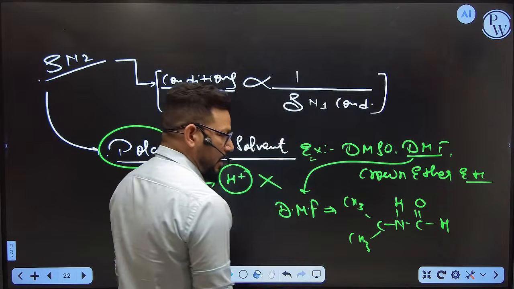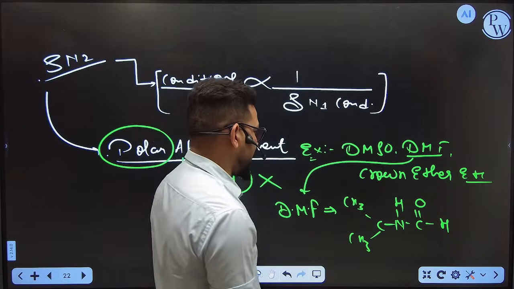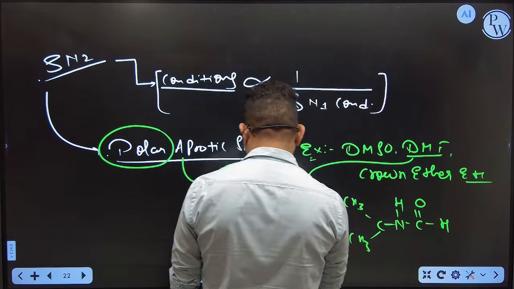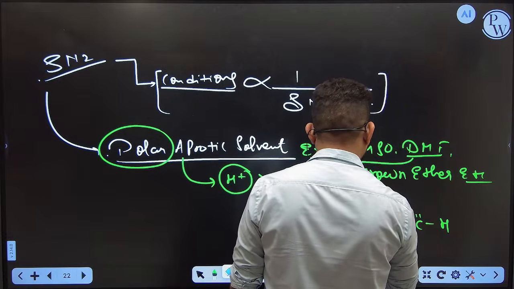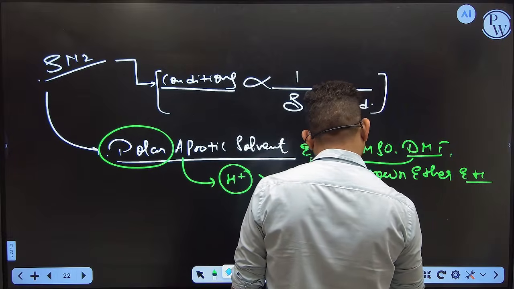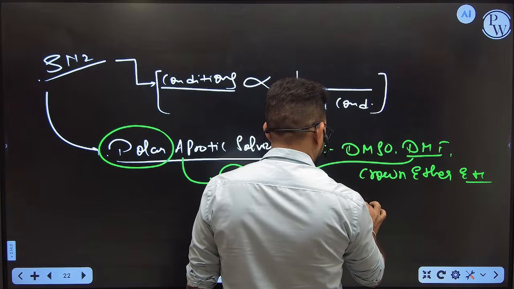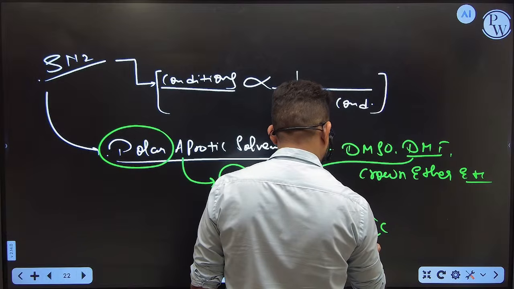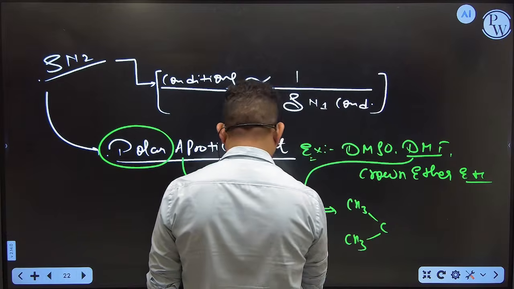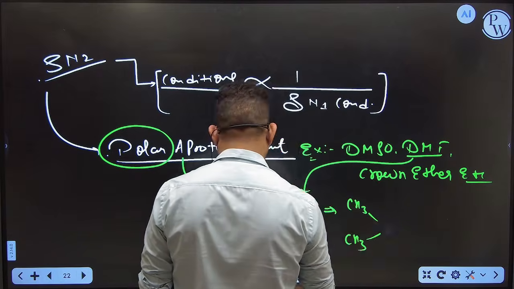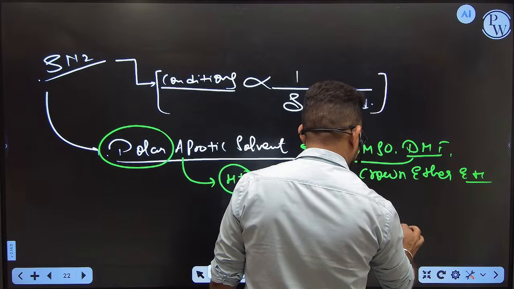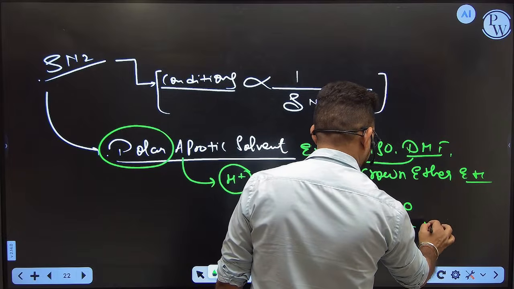Suppose you need to find out whether this is polar protic or polar aprotic. So CH3, CH3, N, CHO, if we take this, one minute. Okay, suppose this is an example.